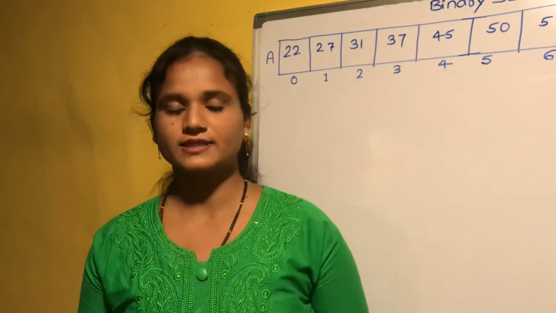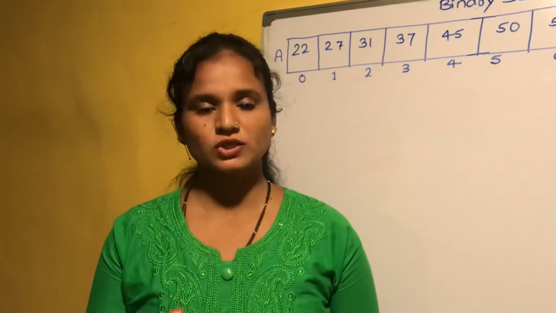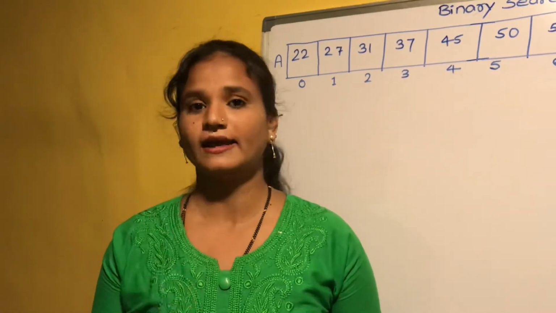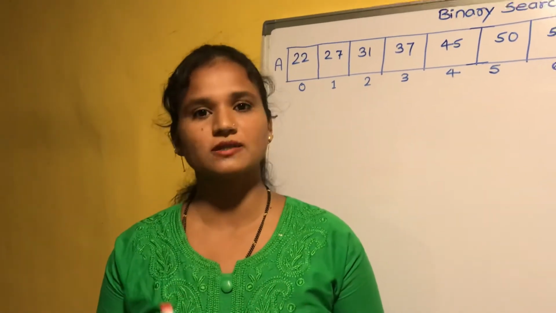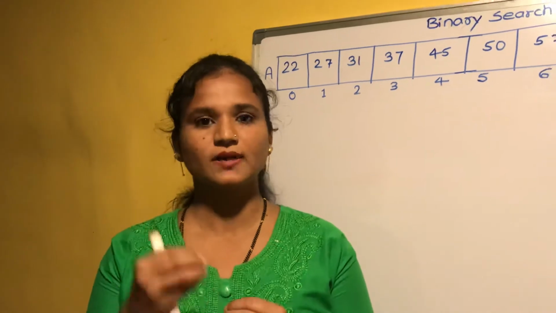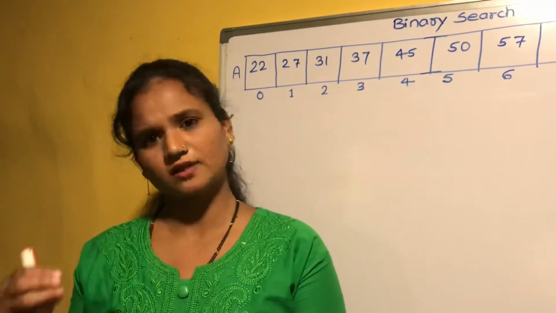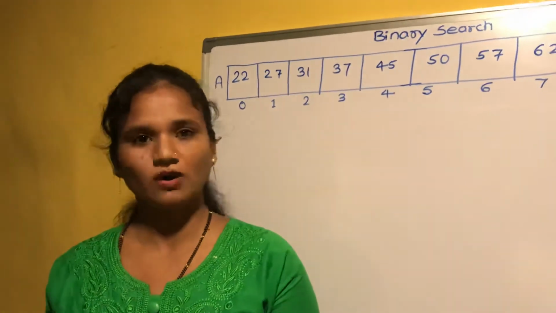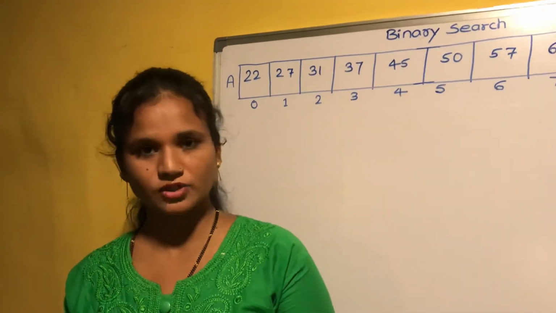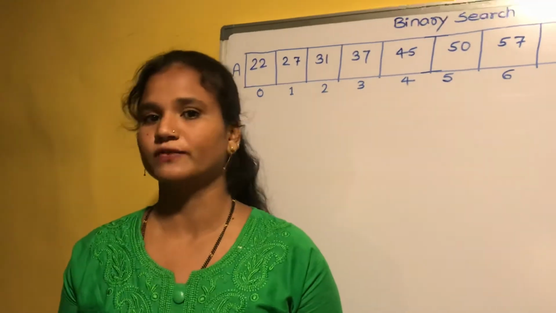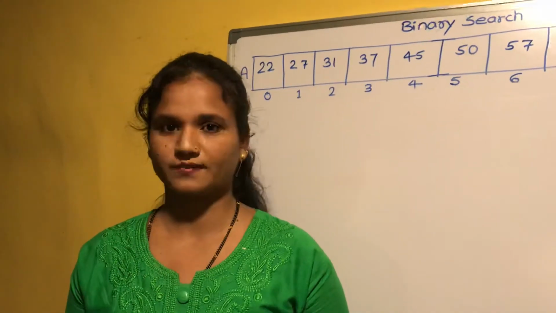Okay, let's see the example. Suppose you want to search for a key element in the array data structure. How will you search for that element? You will first compare that element with the first position. Suppose that element is present at the first position, then a match will occur, isn't it? And the searching algorithm will return the index of that element, that is the first, isn't it?